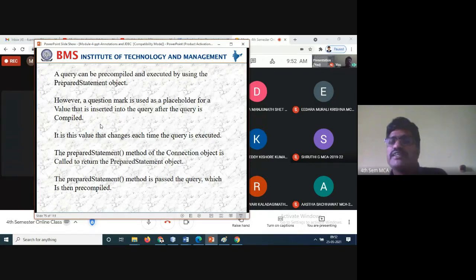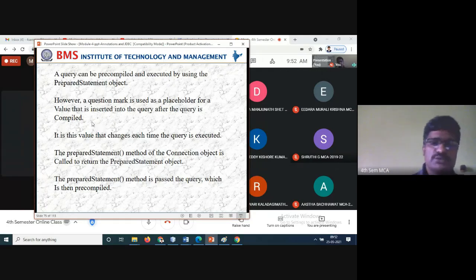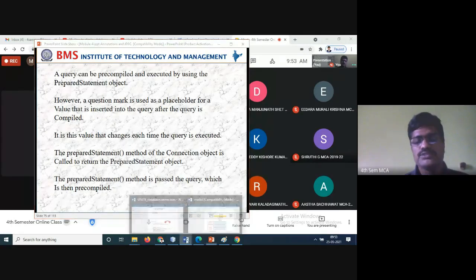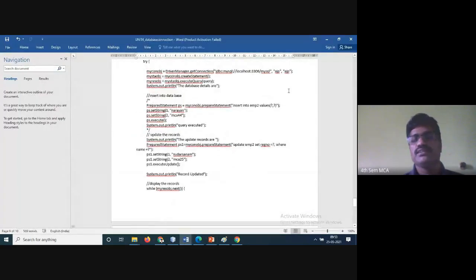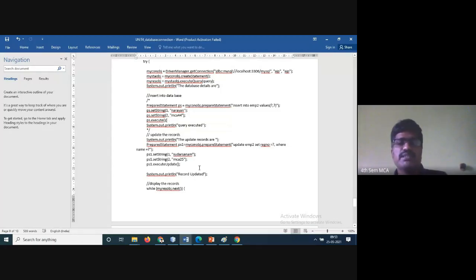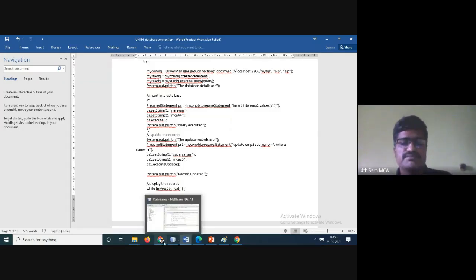I have already explained the MySQL program and the NetBeans program with the question mark. I hope I have already told you this in my program. Here in unit 4, database connection, it is available. Somewhere here I have given the question mark. See here, insert into EMP values question mark, question mark. Then ps.setString 1, Narayan, ps.setString 2, MCF44, ps.execute. Statements like these we have already executed. There are many commands here, such as executeUpdate. These are all called prepared statements.